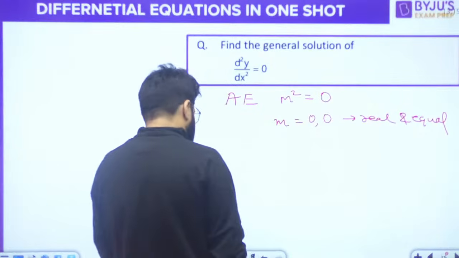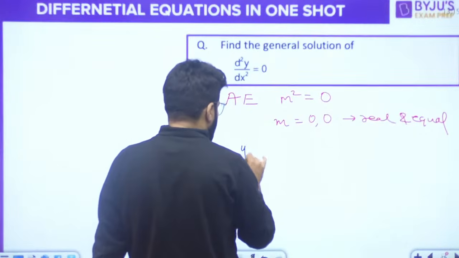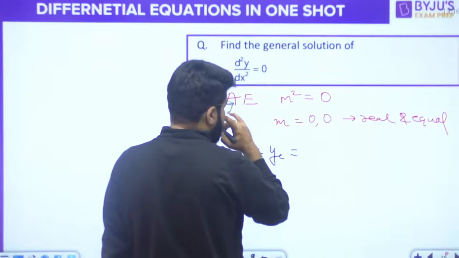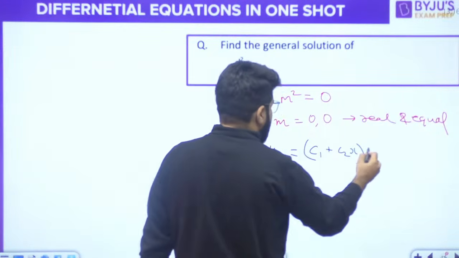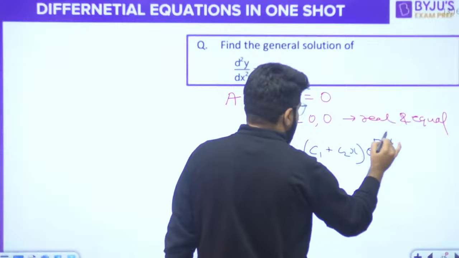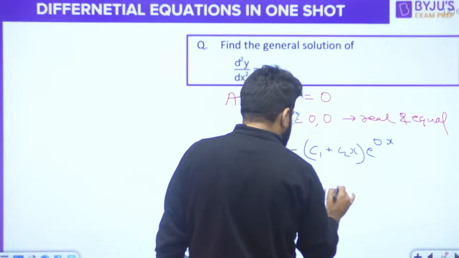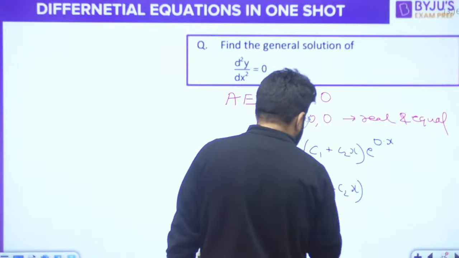So if this is again real and equal, what will be the complementary function? That will be the general solution also: (c1 + c2x) e^(mx). M is 0, so e^0 is 1. So the answer is simply c1 + c2x.